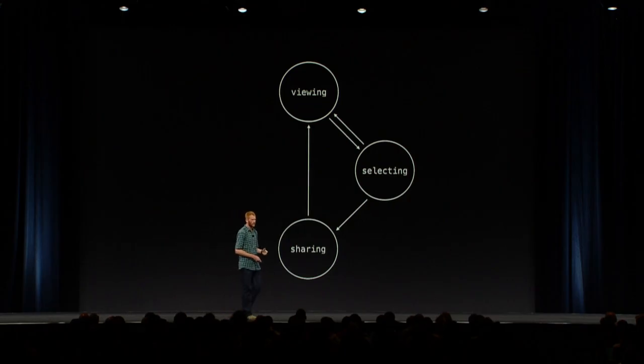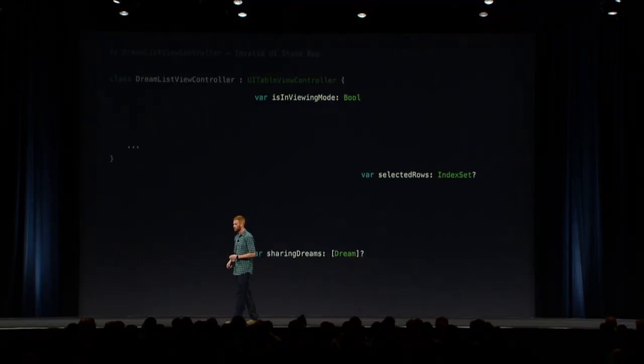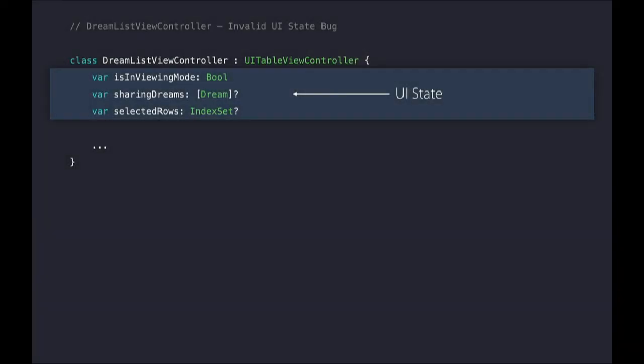Now, each state here has a corresponding property. And those properties are properties on our view controller. And the number of state properties in our view controller can easily explode as your app's feature set grows. And so it's important that in this case, our properties are mutually exclusive. And so when we're viewing, we're not sharing, and when we're sharing, we're not selecting. But the way we've written it, when you set one property, you need to clear out all the other properties, and this is really error-prone.